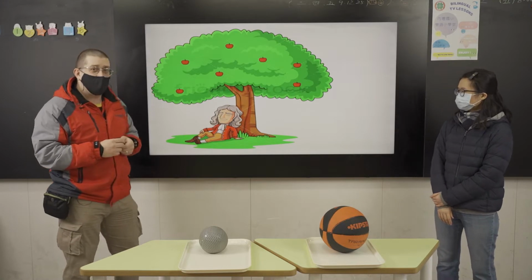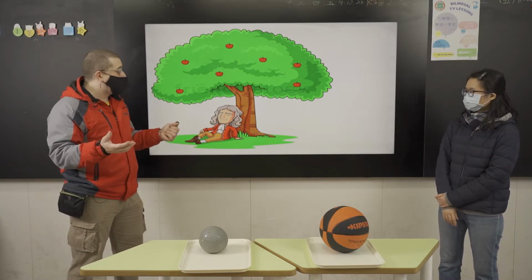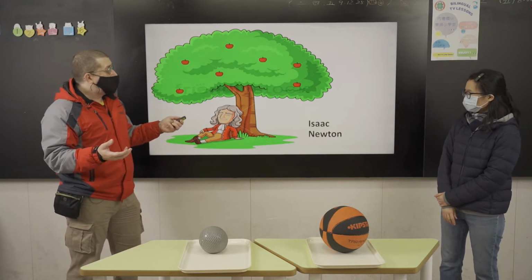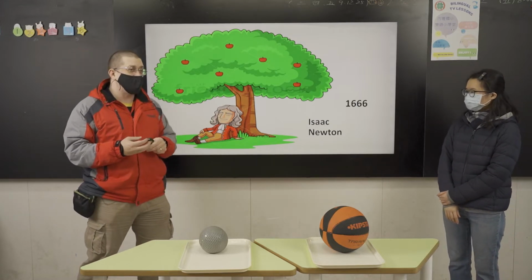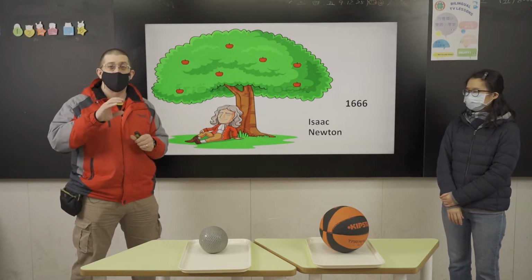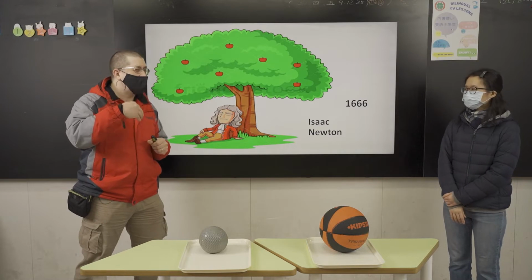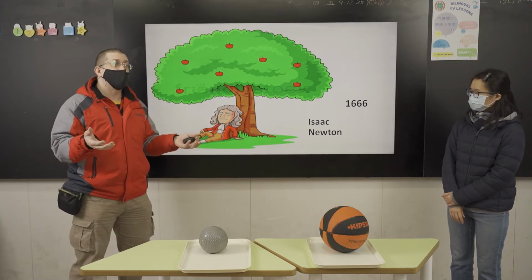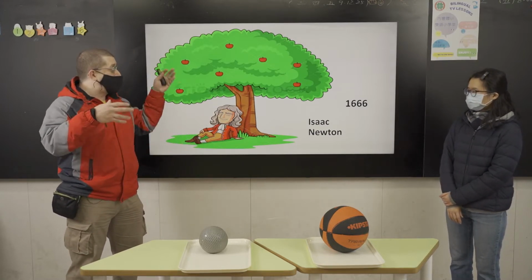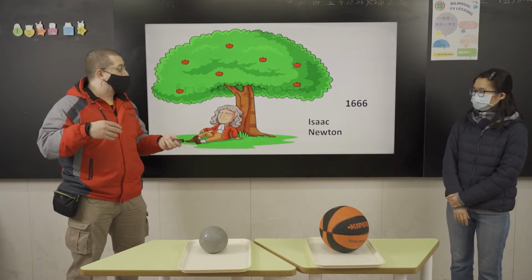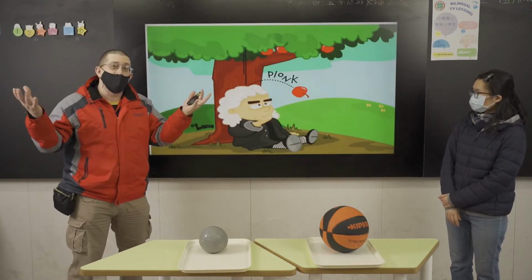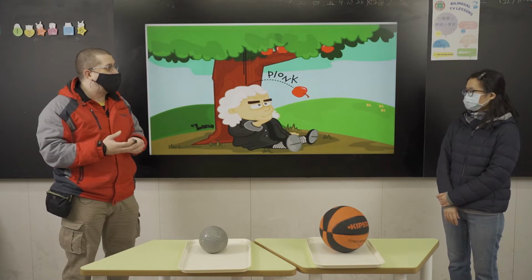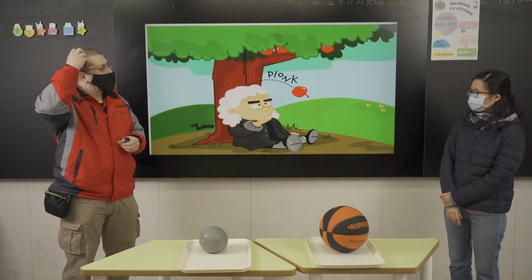And as anybody might know the story of what happened to Isaac Newton. One day, Isaac Newton sitting here back in 1666, this is when he actually finally published his papers, but it happened a little bit earlier than this. He was sitting under the tree and he noticed the apples were falling from the tree, and an apple fell, bonk, and hit him on the head. And he started to wonder, why?